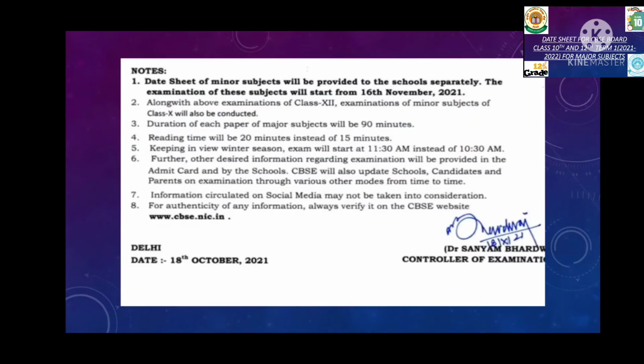Some of the notifications that you have to keep in mind are that the date sheet of minor subjects will be provided to your respective schools. The examination of these subjects for class 12th will start from 16th November 2021. Along with the above examinations, class 10th will be having their minor subjects. Here the vice versa thing is taking place.